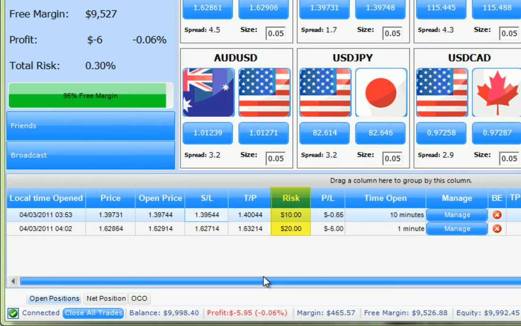The risk calculation will be updated once the stop-loss settings are changed. The take-profit settings can easily be adjusted the same way.